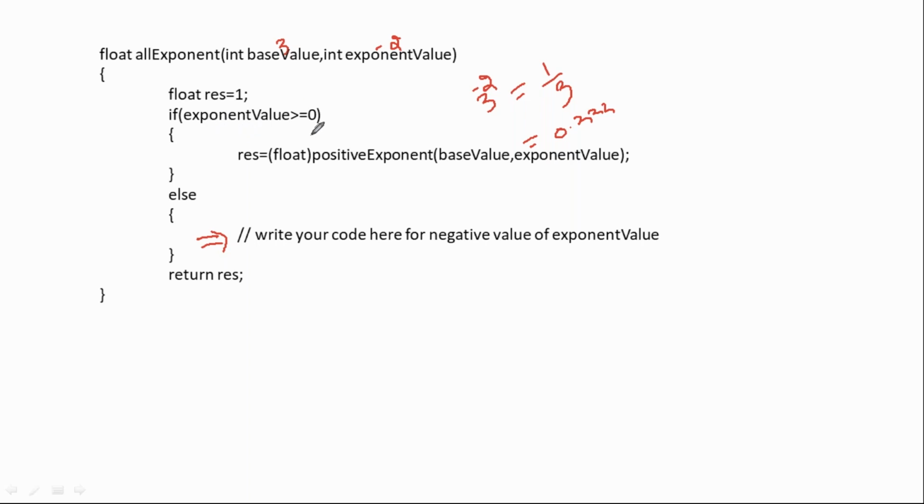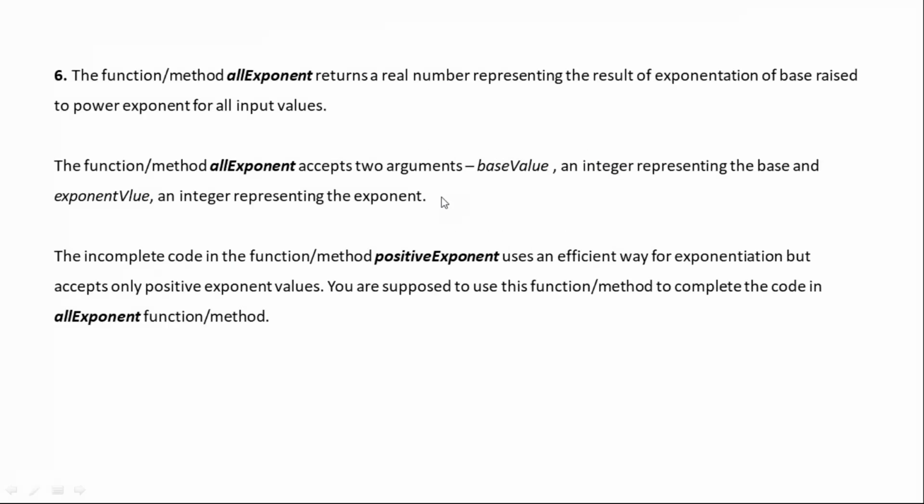If the exponent value is greater than zero, that's fine. We are going to call this particular function, but try to understand the problem statement one more time. Just read it out. This function uses positive exponents efficiently. So the code should execute only for positive exponents, but it should get executed for negative ones also. In that case, what change do you have to make in this problem statement?